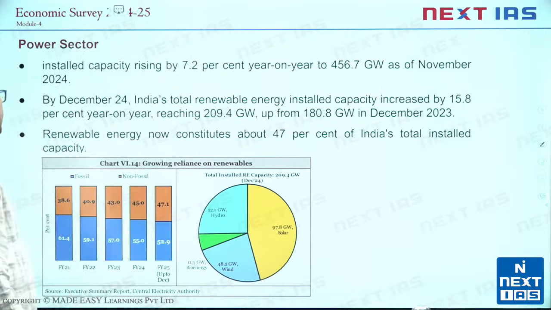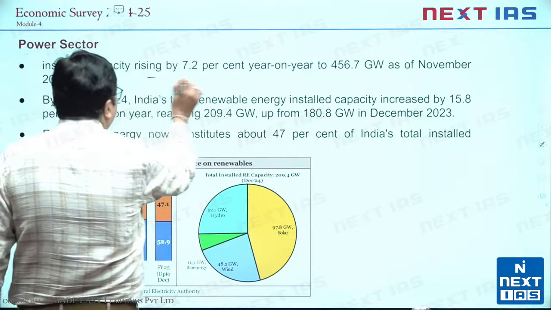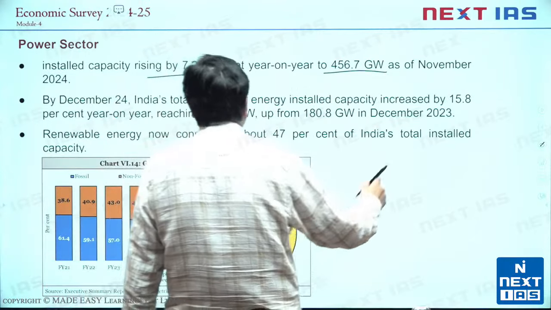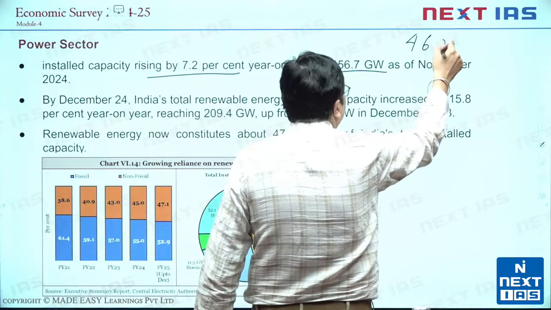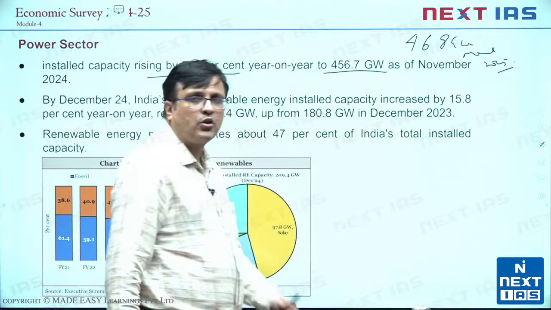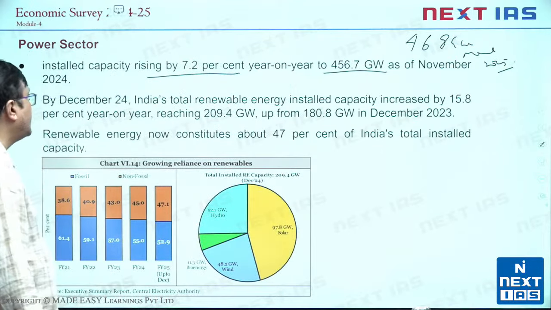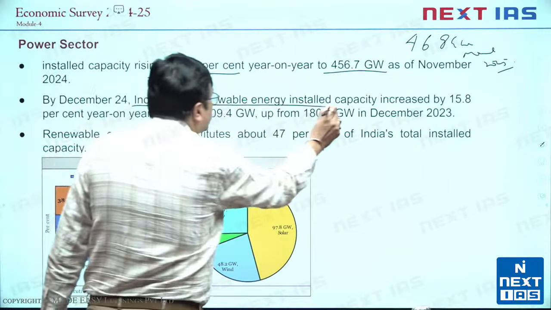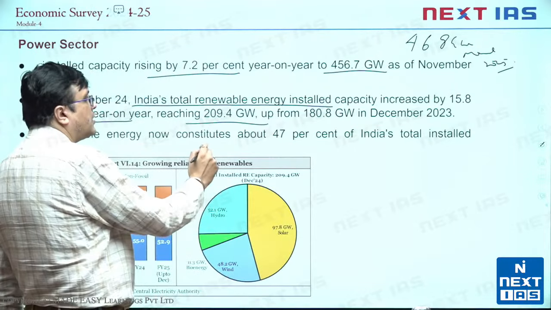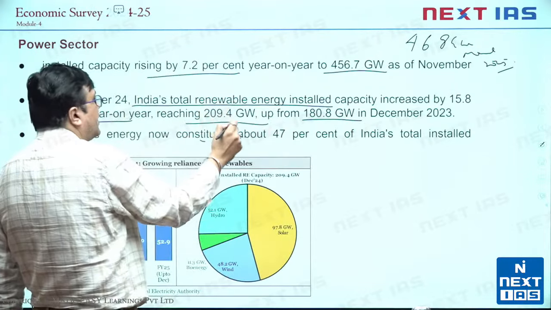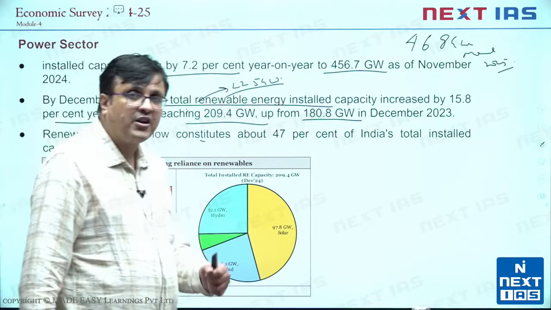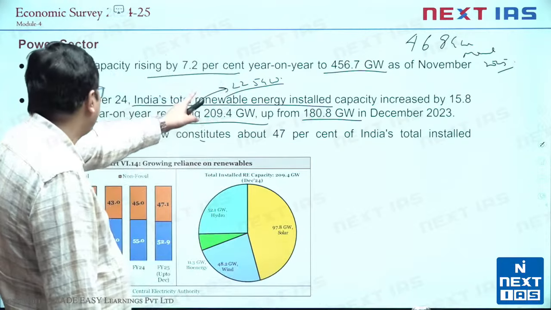Then we go to power sector. We see that installed capacity had risen by 7.2% year on year to 456.7 gigawatt as of November 2024. Now it has reached 468 gigawatt by March 2025. So our power sector growth has been quite tremendous in the last few years. India's total renewable energy installed increased by 15.8%, touching 209.4 gigawatt, up from 180 in December 23. Now this has reached 225 gigawatt, what we had targeted earlier for our renewable energy by 2025, 225 gigawatt.